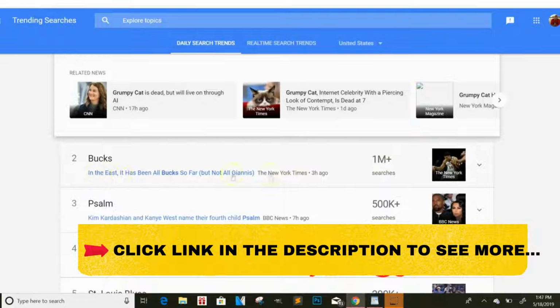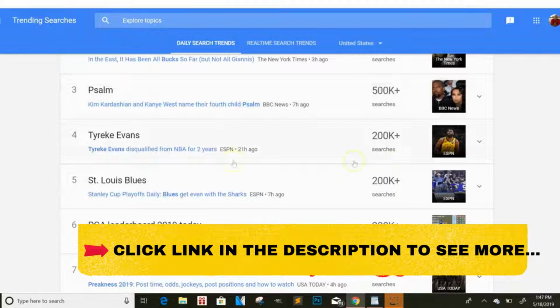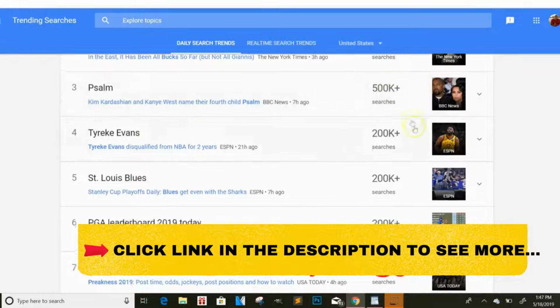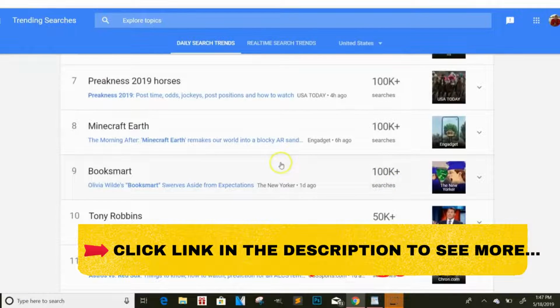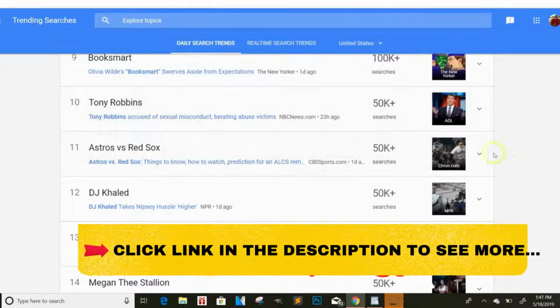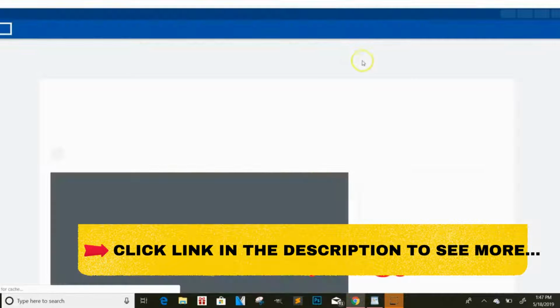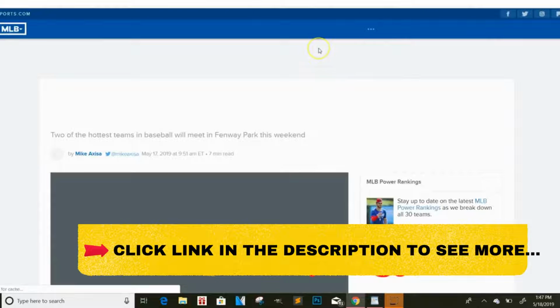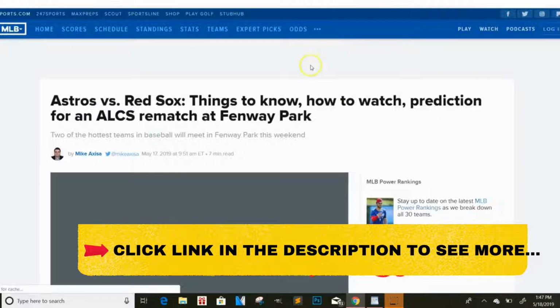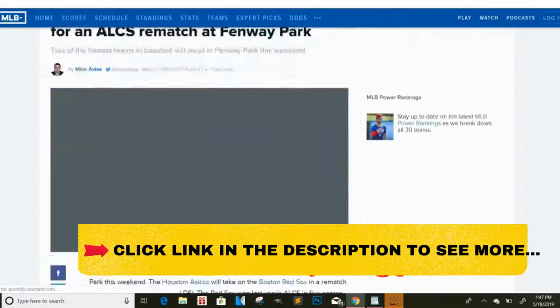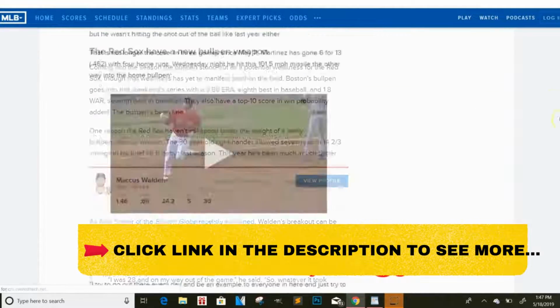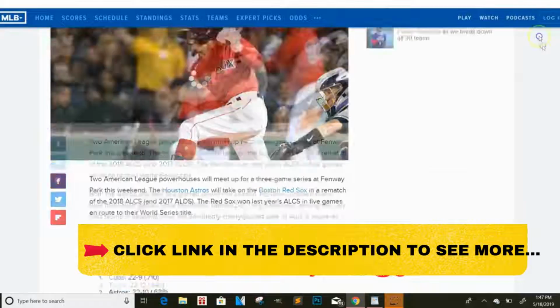See more playoff stuff, the Bucks. So yeah, guys, just come through here, see how many searches this stuff gets, find out what you want to lock. If you find the article, because I think they give you the article. I just clicked on this baseball one. So this is what's trending now. Since it's trending, we can go ahead and copy this entire website and lock it up for people who are interested. They're searching for this stuff.